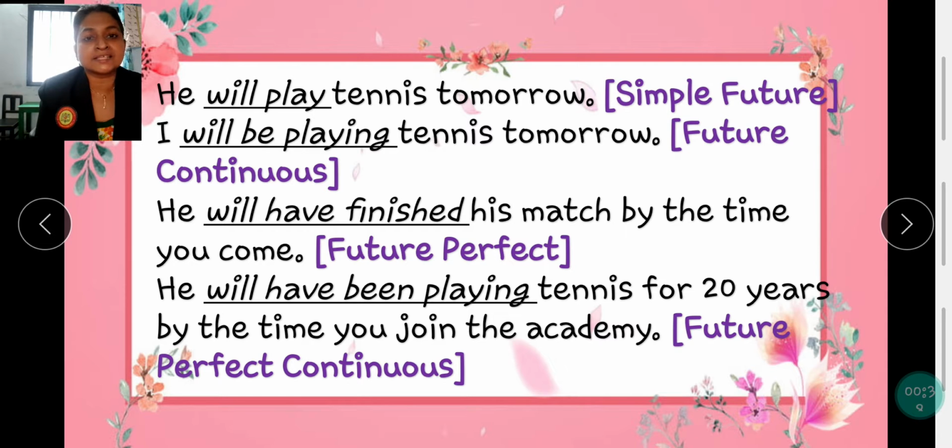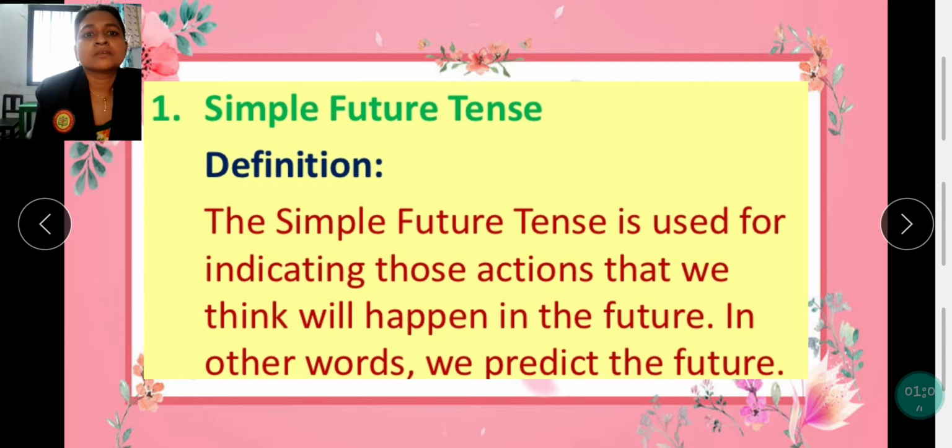So let's see the example of these tenses. He will play tennis tomorrow, that is simple future. I will be playing tennis tomorrow, that is future continuous. He will have finished his match by the time you come, that is future perfect. He will have been playing tennis for 20 years by the time you join the academy, that is future perfect continuous. So let's see these tenses in detail, starting with simple future tense.